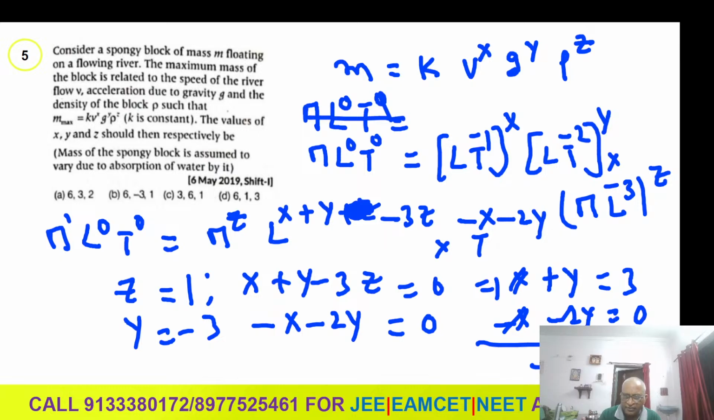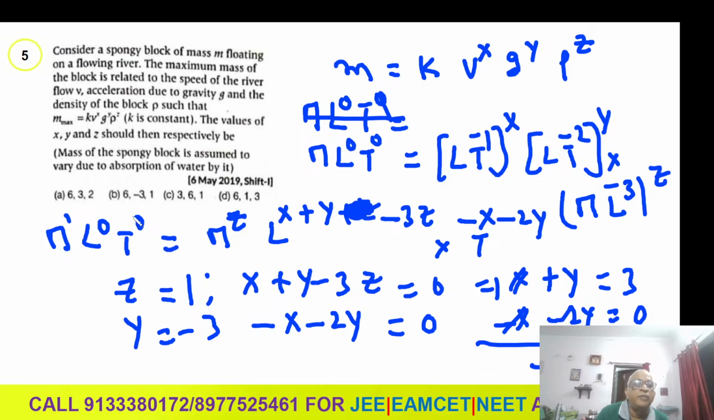Minus Y is equal to 3, so Y is equal to minus 3. Once you get Y is equal to minus 3, what is the value of X? You can see the answer also. Z value is 1. Y value is minus 3. Z value is 1. This is the answer. That is called the elimination method.